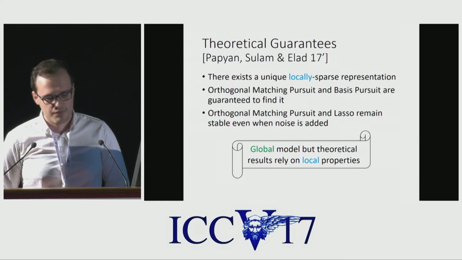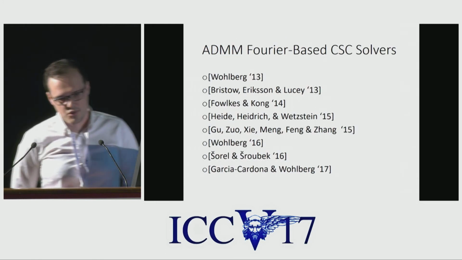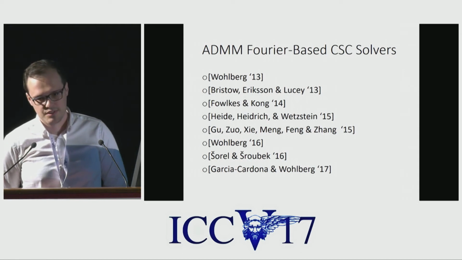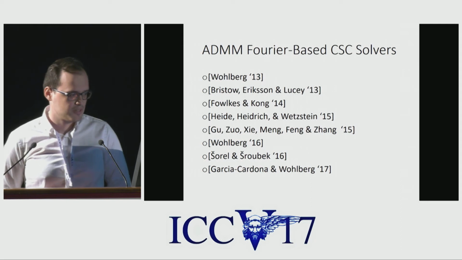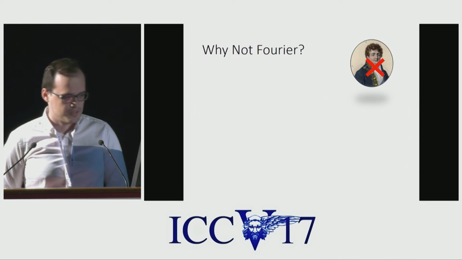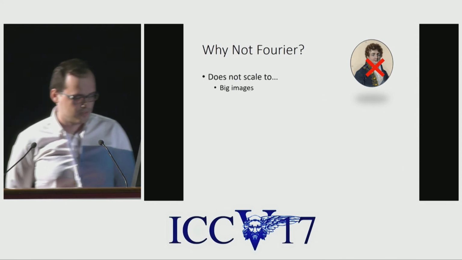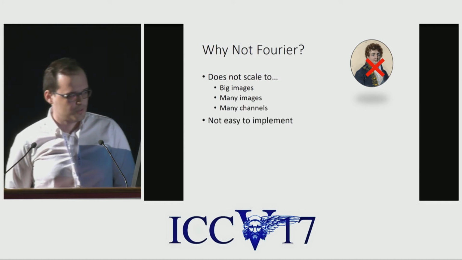In this work, we focus on the practical aspects of convolutional sparse coding. Most of the current works tackle this problem by relying on ADMM solvers in the Fourier domain. But in our work, we claim that there are several disadvantages to doing that. For instance, most of these works do not scale to large images, large data sets, or to many channels.